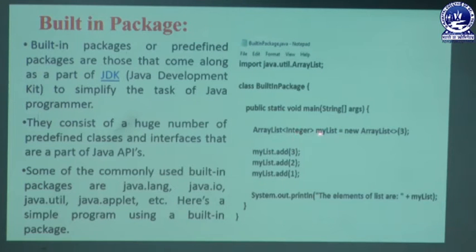We can also create an object of that ArrayList, written as myList. With the help of that object we create an ArrayList that behaves as an integer type ArrayList. Then we write new ArrayList with angular brackets; we can write Integer inside, but sometimes even without writing Integer it behaves as an integer type ArrayList, with size 3.